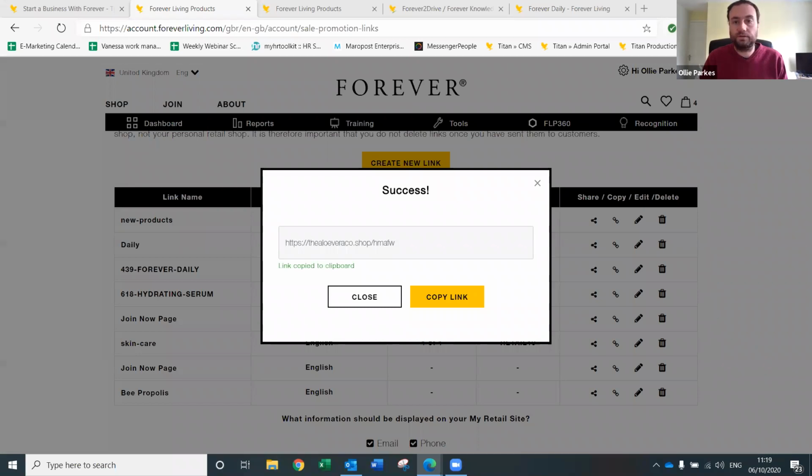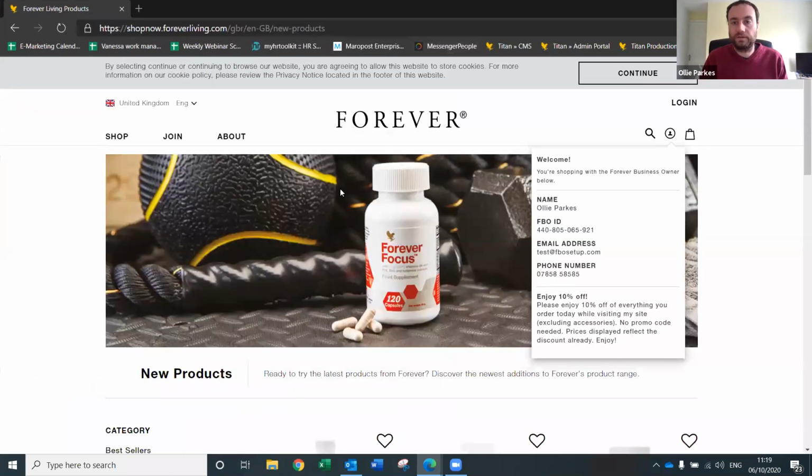Question that we've got going on. So if you look here, just bring up this screen. I've just copied that link and pasted it into the browser here. And you see on the right hand side, it's got thank you for shopping with the Forever Business Owner below. It's got my name, my ID number, my email address and my phone number, and enjoy 10% off. So they know that they'll be shopping with you when it goes through to this page.